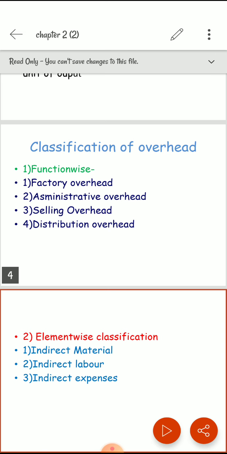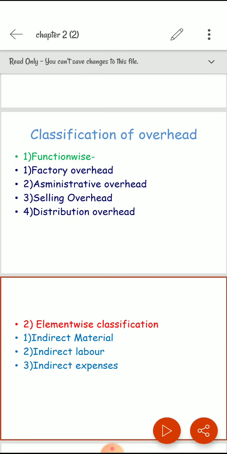Indirect labor is not directly engaged with the production process or production operation, but is only assessed to help in the production operation. Examples are salary and wages paid to the foreman, supervisor, chargeman, inspector, etc. The last element-wise classification is indirect expenses. Indirect expenses are expenses other than direct expenses. These expenses are not charged directly to production. Examples of indirect expenses are rent and rates, taxes, salary of the general manager, staff welfare expenses, etc.